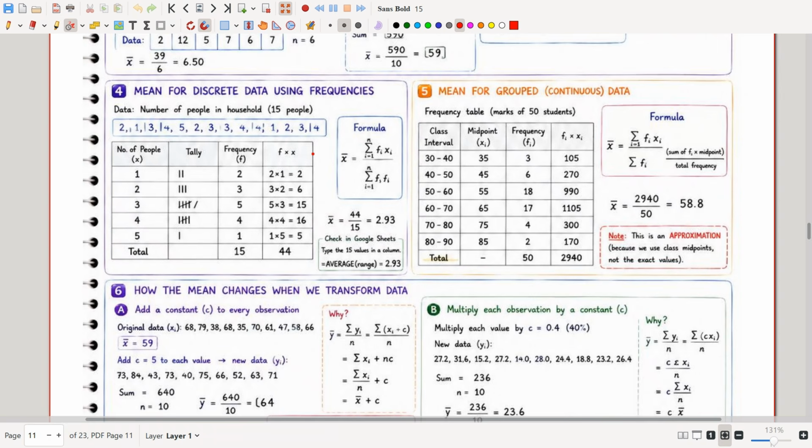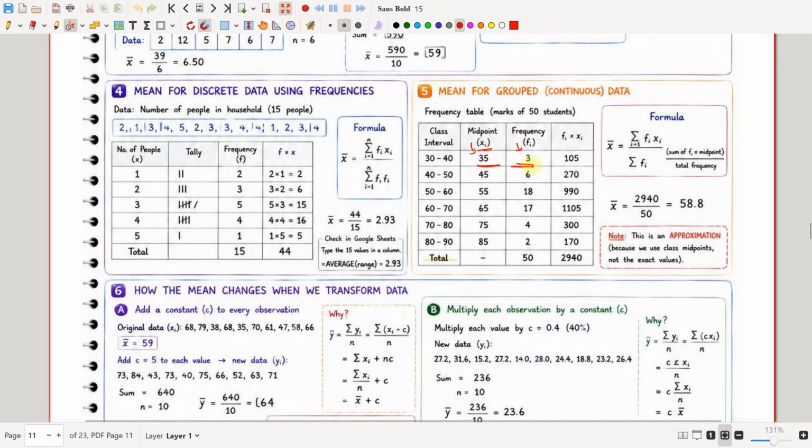We also find the mean for grouped data, that is continuous data, in the same way. In the previous example we multiplied with the number of people, but in this class interval grouped data you will be multiplying the frequency with the midpoint. Your midpoint will be the xi, frequency will be the fi.